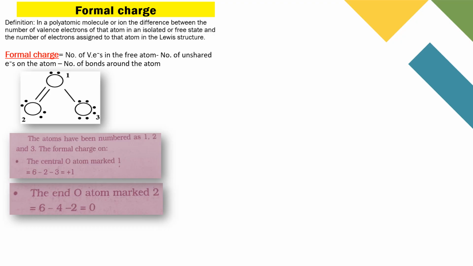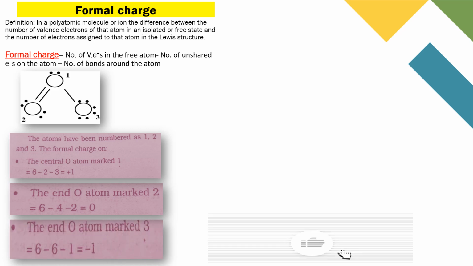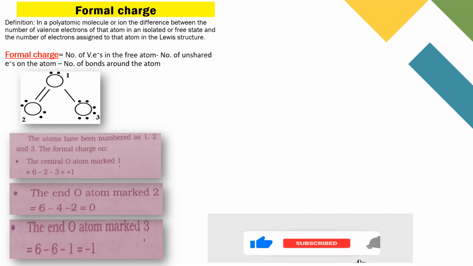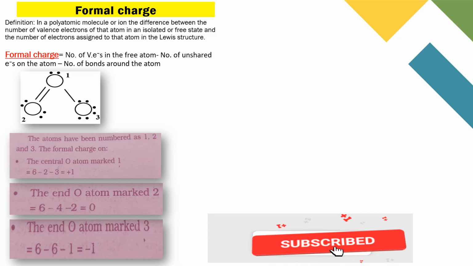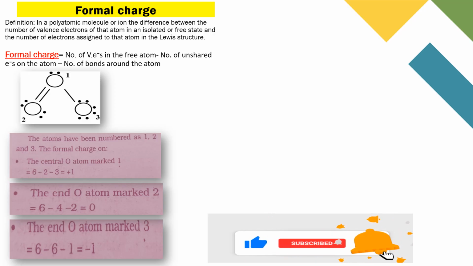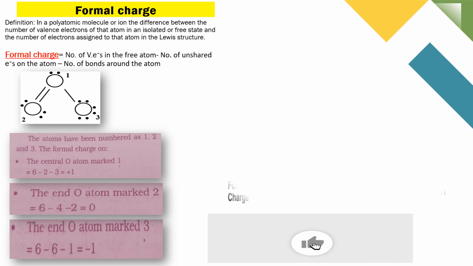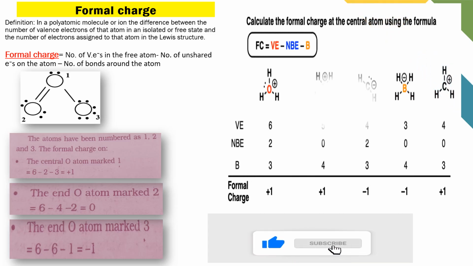Take the second oxygen atom. Its valency electrons are 6, and the number of lone electrons is 4, minus the number of bonds, 2, equals 0. Next, the third atom, the other end: the number of valency electrons is 6, minus the number of lone electrons 6, minus the number of bonds, only 1, is equal to minus 1 charge. Like this, we can easily identify the formal charge of any atom in a molecule, and see some examples of these formal charges.